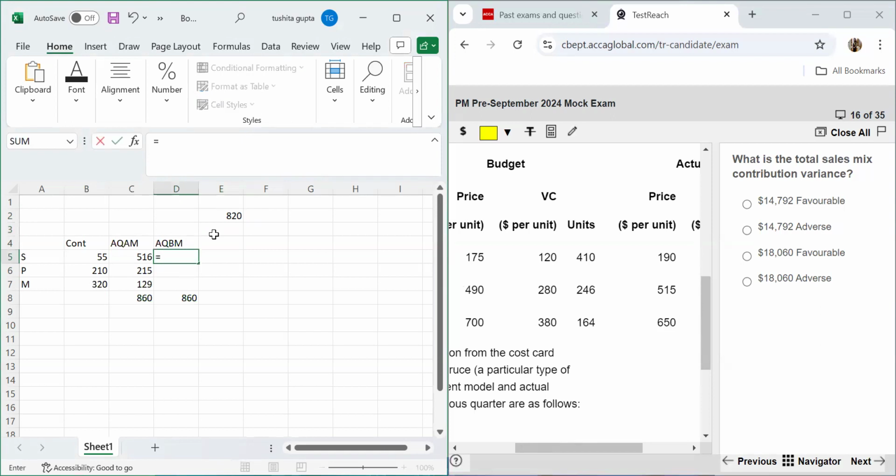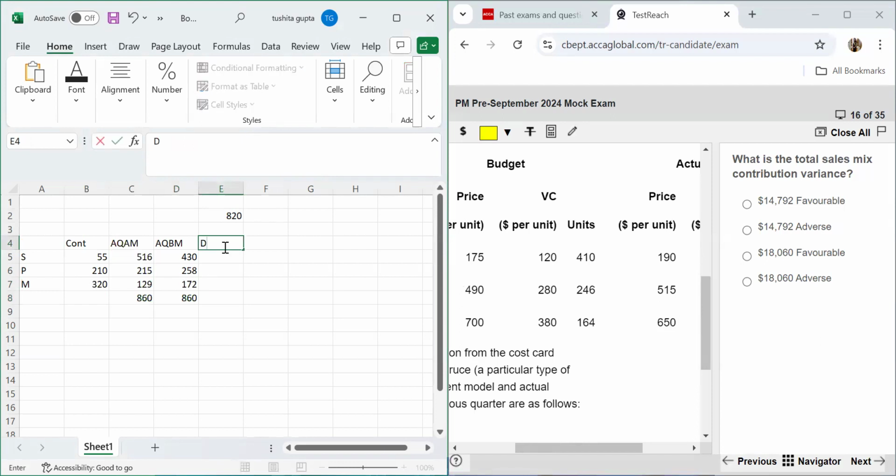Out of 820, it should be 410 of the first item, so this needs to be done in the ratio of 860. Similarly, the next one is 246 divided by the total multiplied by the actual quantity. And last but not least, we have 164 divided by the total multiplied by the actual quantity. So this is how much we should have sold according to the budgeted mix.